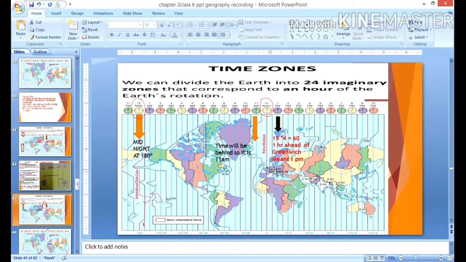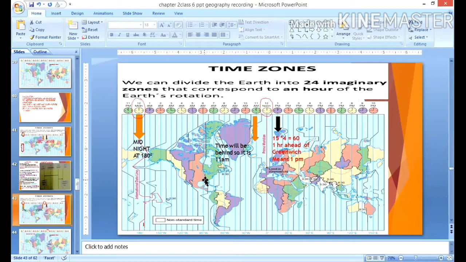Countries in the eastern hemisphere, on the eastern side of the prime meridian, will be ahead by 1 hour for every 15 degrees. And those towards the west of the prime meridian will be behind by 1 hour. So however many longitudes you have, that much difference you can get.